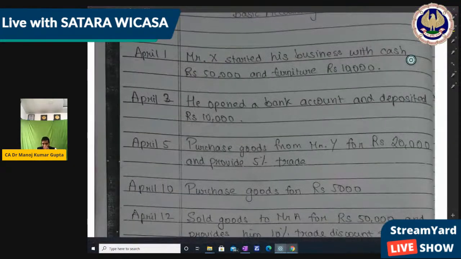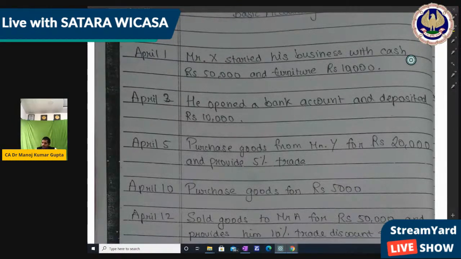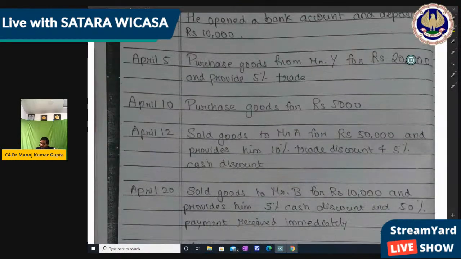Then next, sold goods to Mr. A for rupees 50,000 and provides 10% trade discount and 5% cash discount. That means the goods sold are a cash sale, because cash discount is also mentioned and cash discount is recorded, right?